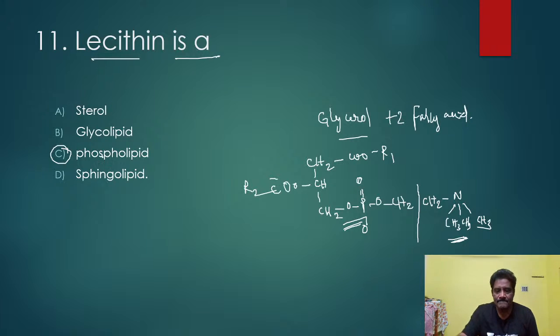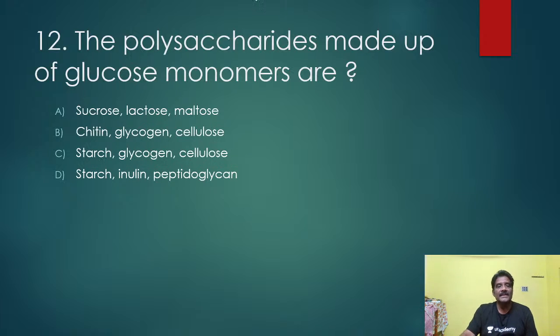Another important point: polysaccharides made up of glucose monomers. What are monomers here? Monomers are the units of the polysaccharides. Starch, glycogen, and cellulose are made up of glucose monomers.